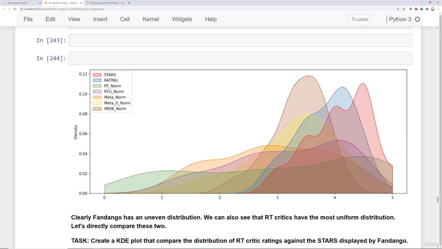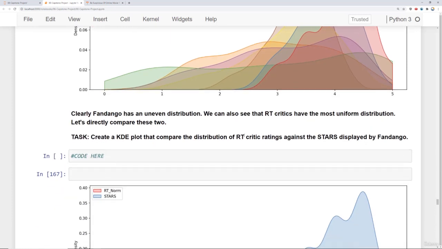And we can see here still this stars and ratings. Stars here in red is actually the stars being shown on Fandango. By far, it's skewed much higher than every other site, which means even in comparison to other sites, the stars Fandango displays are not just higher than the rating it holds numerically on its site, but much higher than all the other websites. So clearly Fandango is pushing scores and ratings higher.